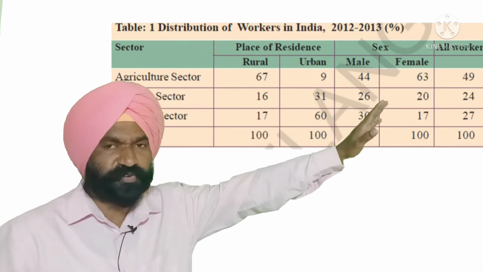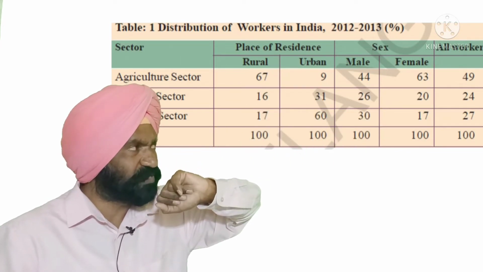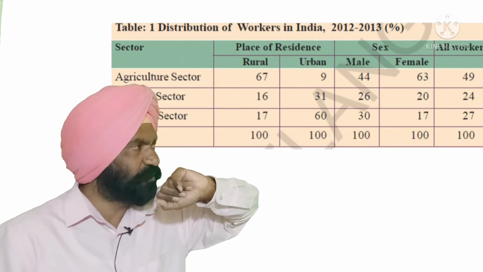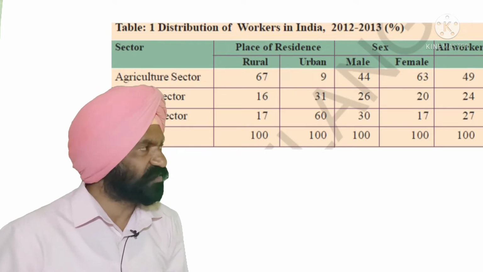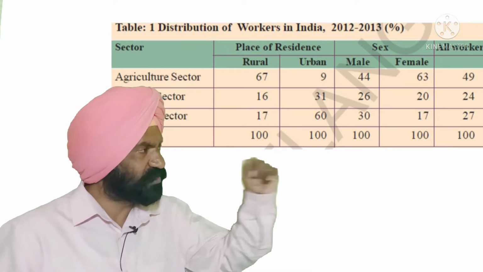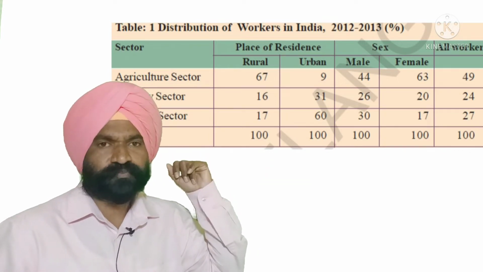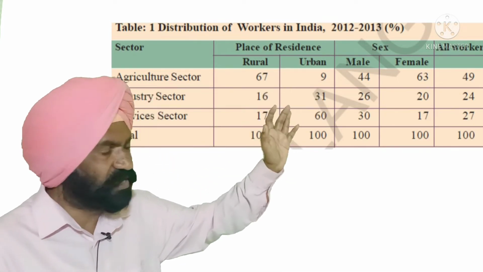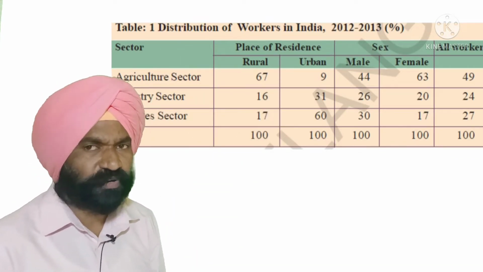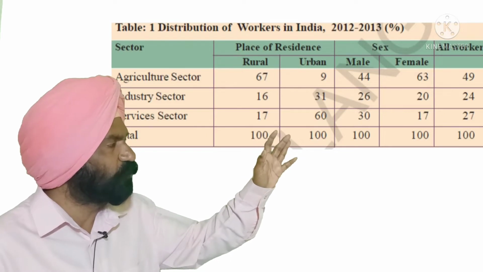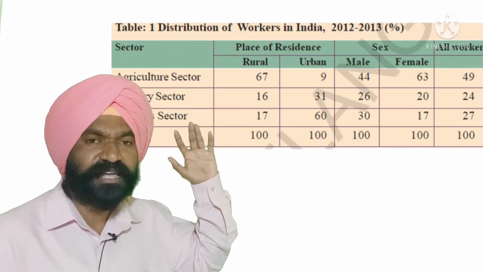All the workers, if you take into consideration, 49% of the people are getting their livelihood and employment from the agricultural sector, 24% from the industrial or secondary sector, and 27% from the service sector. Now this table shows us the distribution of workers in India in the year 2012-2013, the percentage of people getting their livelihood and employment from the primary sector, secondary sector and tertiary sector.